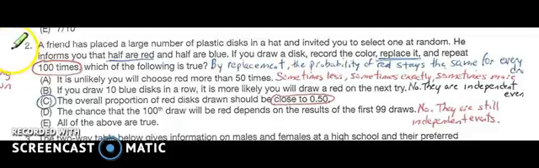In problem number 2, a friend takes plastic discs and invites you to select them at random. Half of them are red, half of them are blue. After you take a disc, you replace it. That means these are independent events. So if you repeat this process 100 times and you replace them each time, probability stays the same. So the overall proportion of red discs is close to 50%.